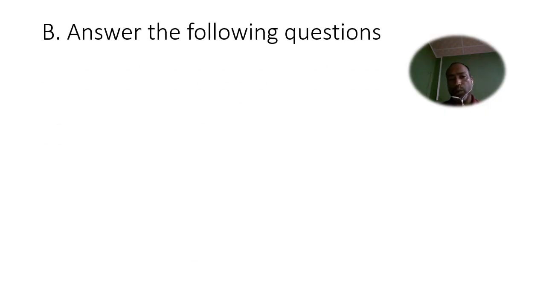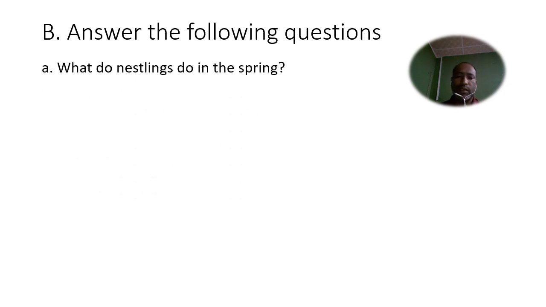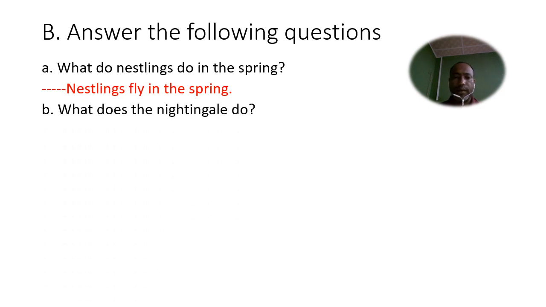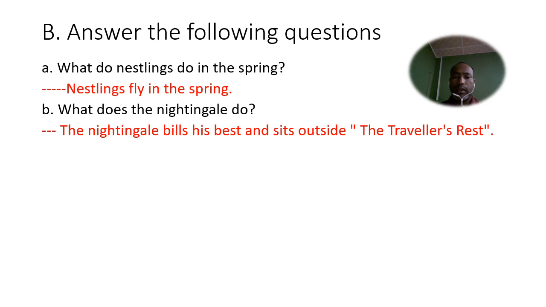Now we go to the question answers. The textbook answers the following questions. The first question is, what do nestlings do in the spring? So we can say nestlings fly in the spring. In the same way we have the next question. What does the nightingale do? The nightingale sings best and sits outside the traveler's rest.